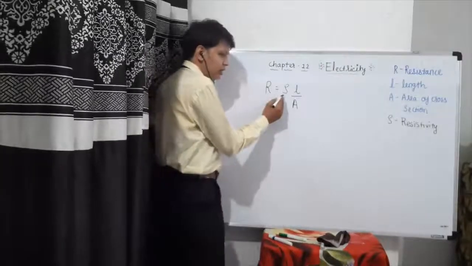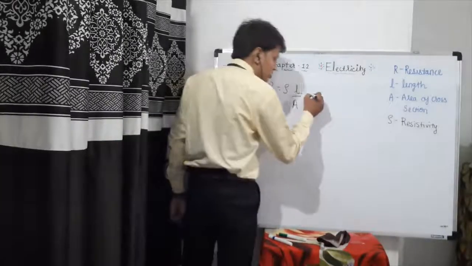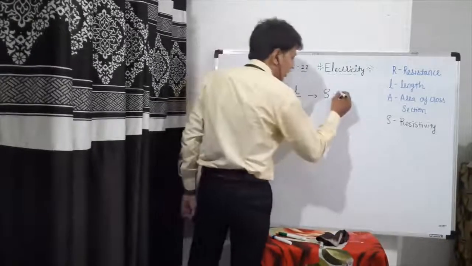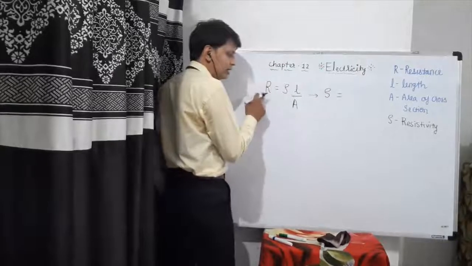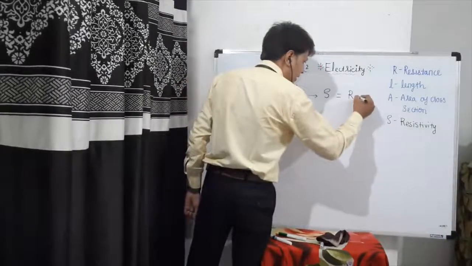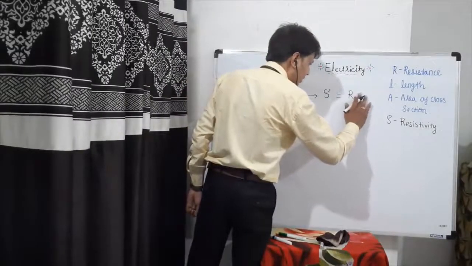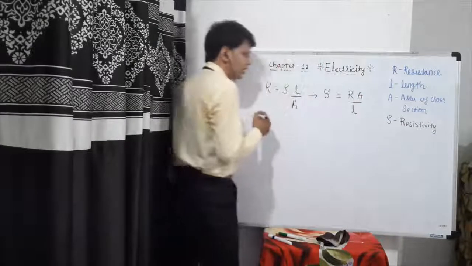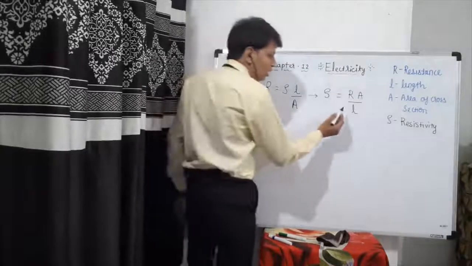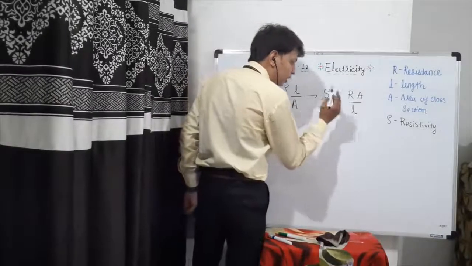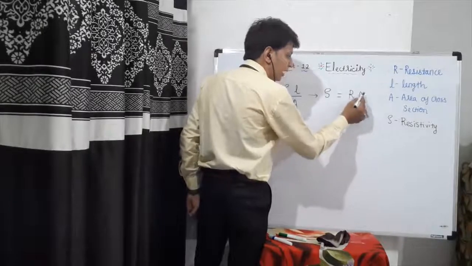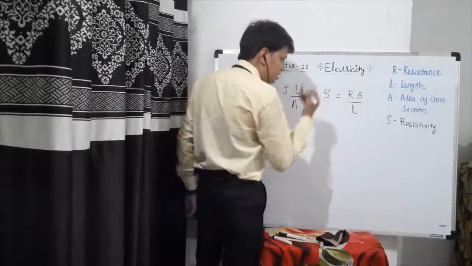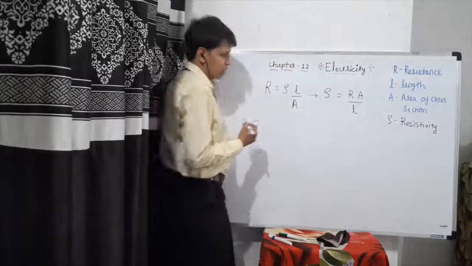Now if we make rho the subject of this equation, then the resistivity of the material rho is equal to R multiplied by A, divided by the length of the conductor. So a conductor of a particular length and cross section area which is offering some resistance gives the resistivity.